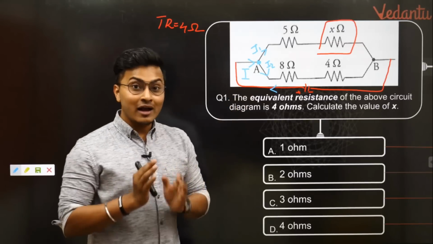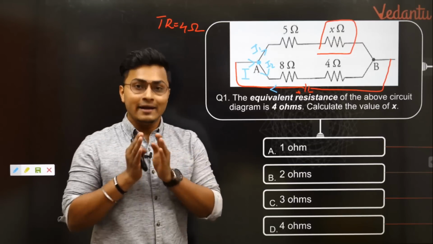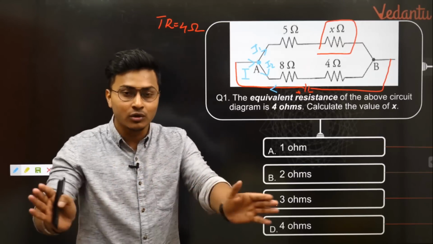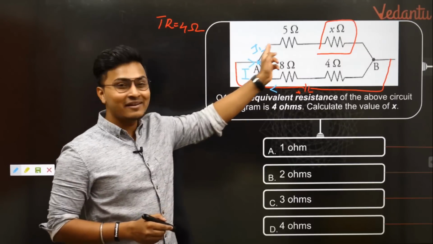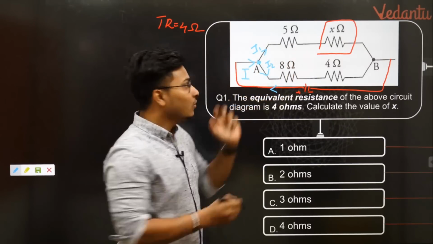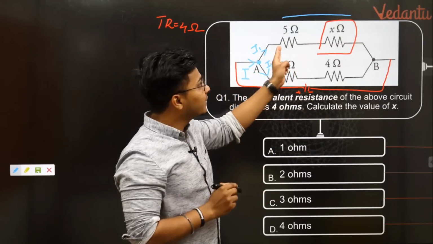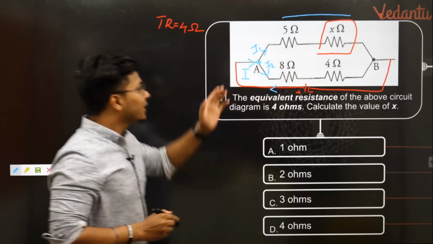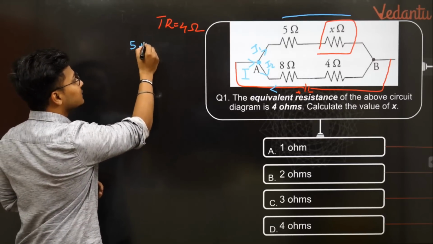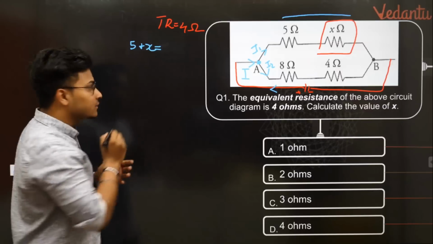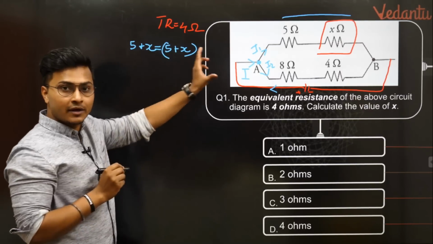Same here, current will not differentiate, like saying this is copper and that is aluminium, so I should only flow in copper. No, it sees both wires and starts flowing through both of them. It's exactly like water. So I1 and I2. Now this I1 flows through both the resistances 5 and x, because there is no division. That means these two are in series. So the total resistance is 5 plus x, 5 ohms plus x ohms, for that particular path.